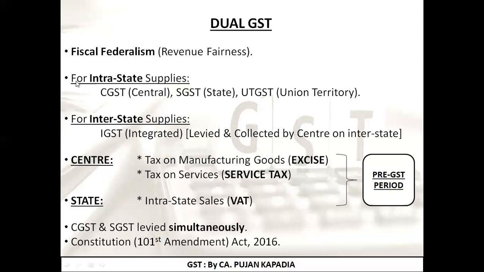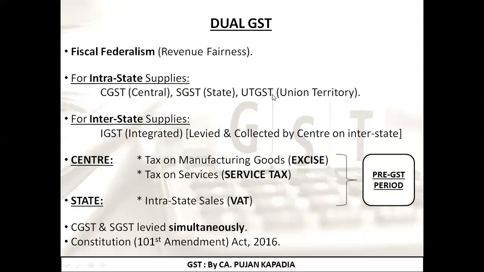Now, the first point is, if I am doing any intrastate supplies, intrastate means within the state. Our example was from Surat to Ahmedabad. This is known as intrastate supply. What are the GST taxes which are applicable? The answer is CGST and SGST, that is the Central Goods and Service Tax Act and the State Goods and Service Tax. If I am dealing within the Union Territory, then the answer is going to be CGST and UTGST, that is Union Territory Goods and Service Tax.